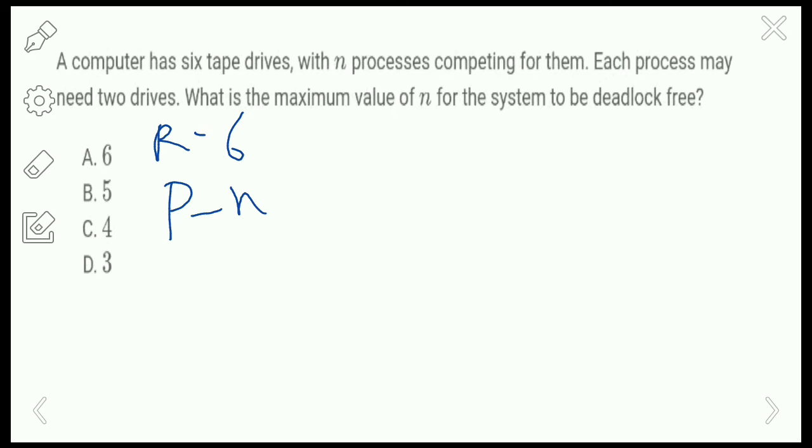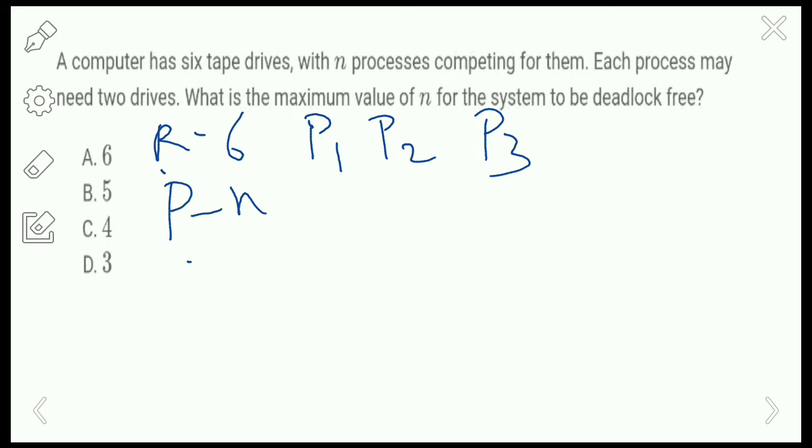So we have to find the maximum number of processes that can share the 6 tape drives and still be deadlock free. Suppose there are 6 resources, and let us take the number of processes as 3: P1, P2 and P3.